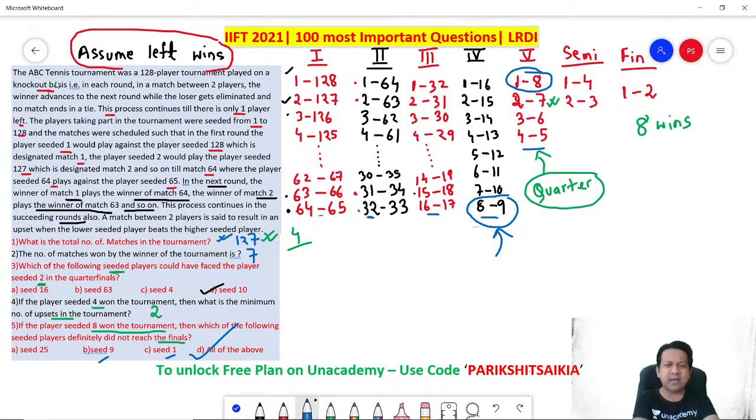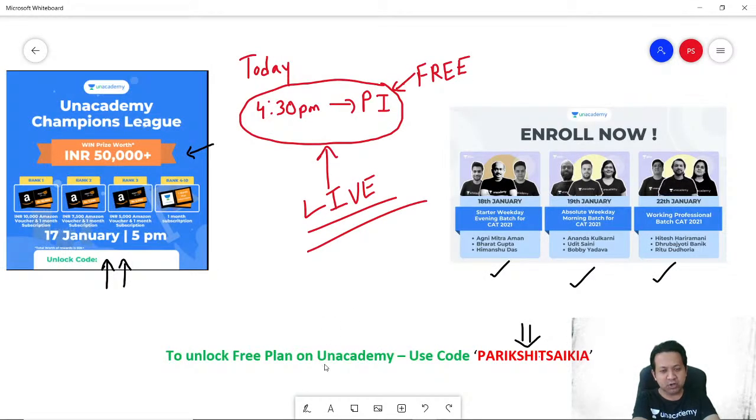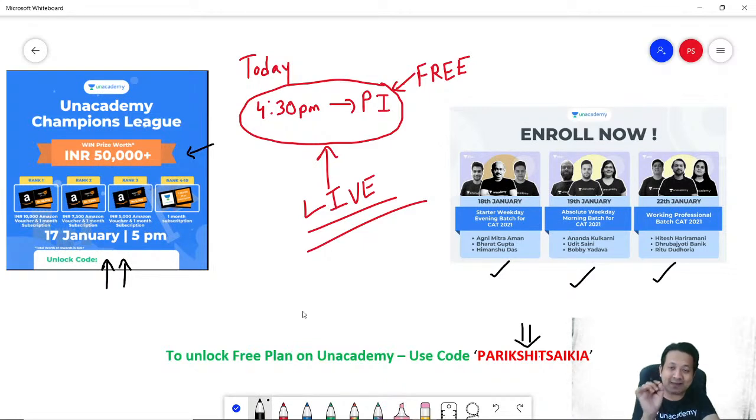This is a very brilliant and an awesome question which you must practice before you go and write the IIFT exam. And also remember, whether you are getting an IIM call or not is not important. But what is important is if you want to do MBA this year, you have to crack a B school interview. Whatever B school it is, one round is common. There is a personal interview. And this is where you need to prepare.